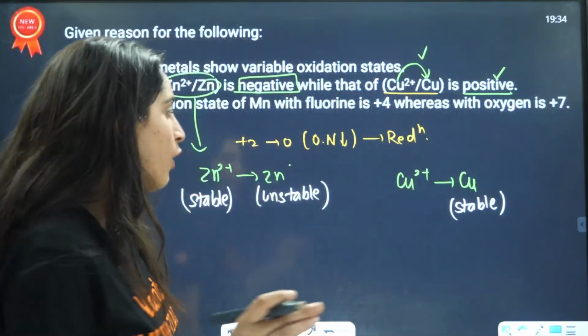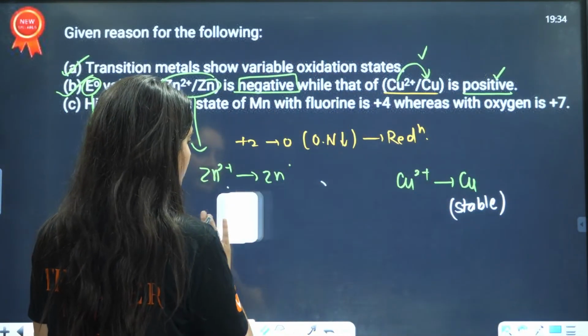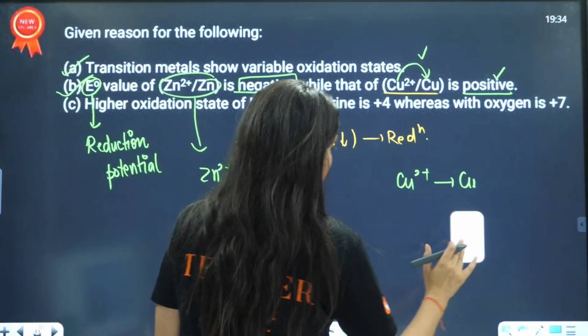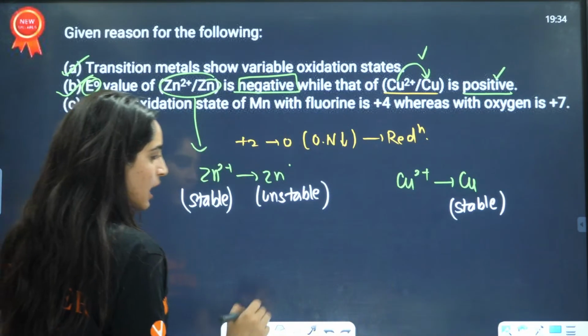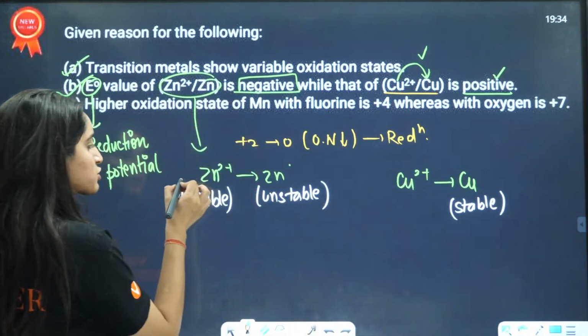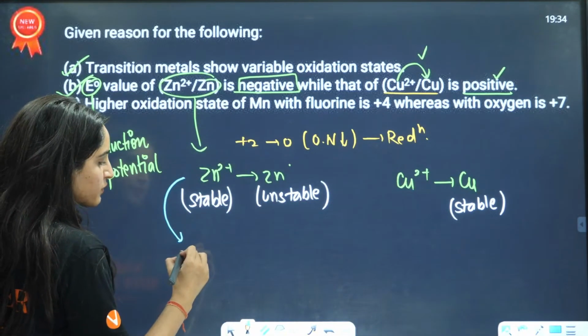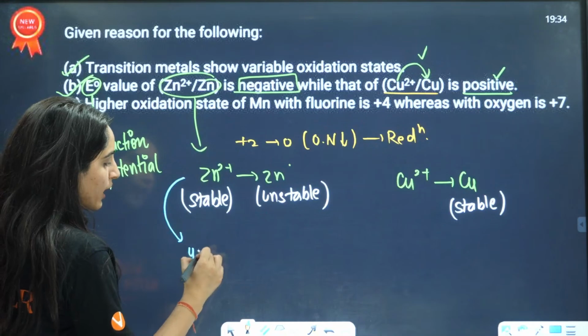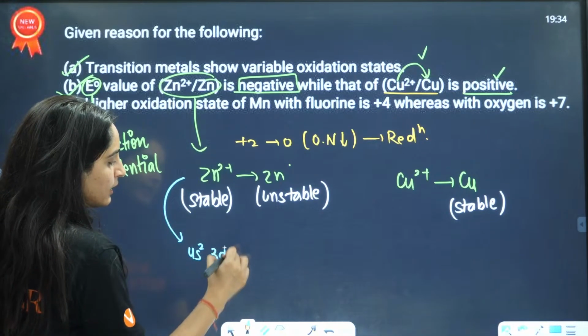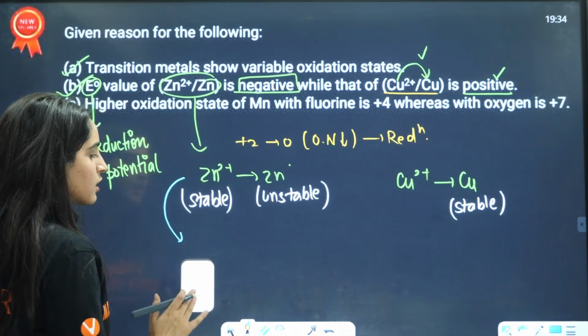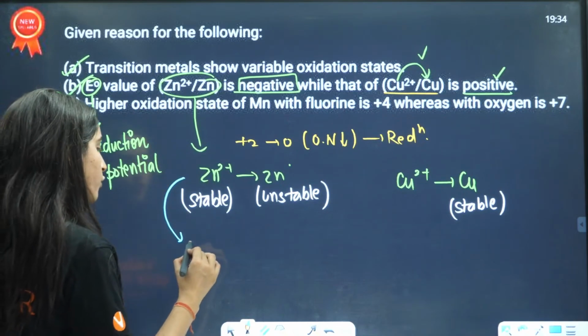Now I'll tell you how this is possible, that this is less stable and this is more stable. If you write down the electronic configuration of Zn2+, it is argon 3d10, while in Zn it is 4s2 3d10.